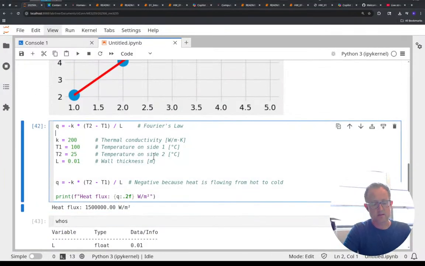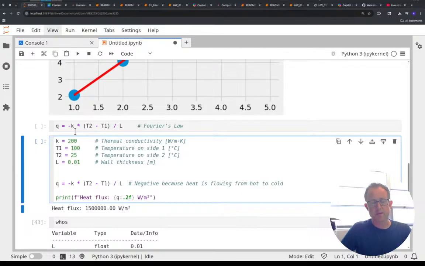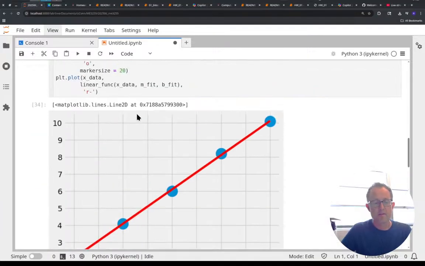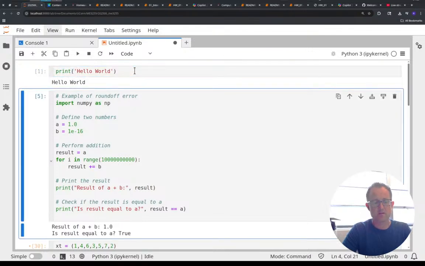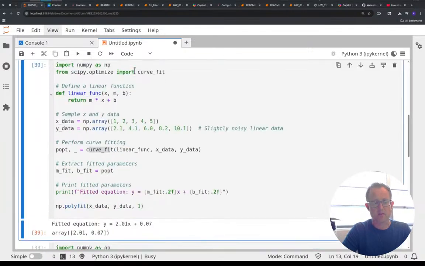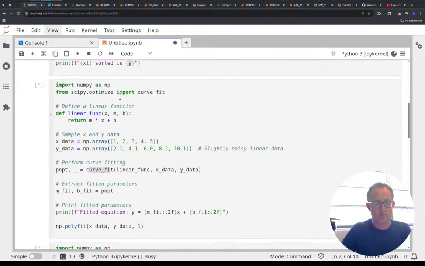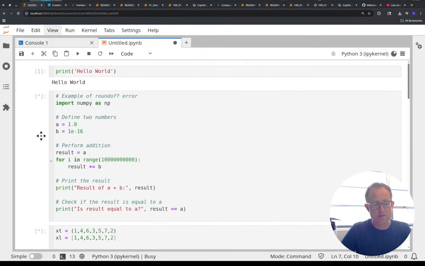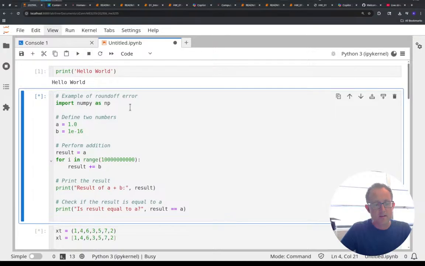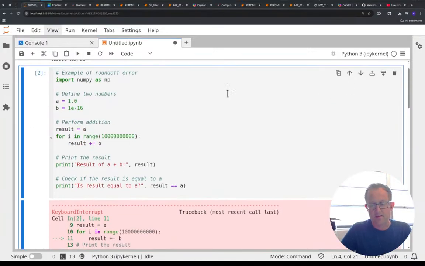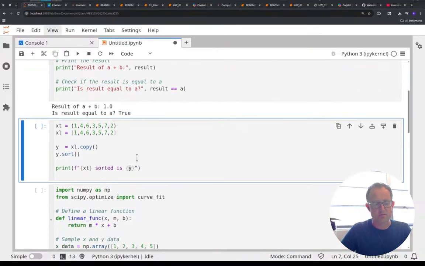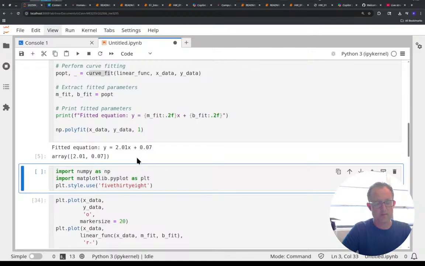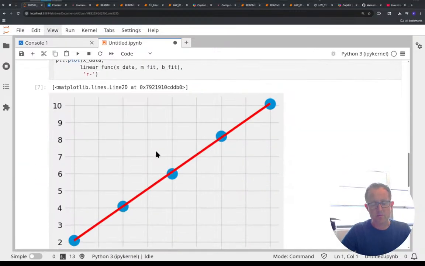I'm going to split that, so I took these two things and split them into two different cells. I need to go back to the top and run from the top down. So run, run, run, run, run. Oh, that one, I forgot that this one was running forever. I never checked the output either. Let's just change that back to 1,000. Still true. There we go. Here we go, running. My plot works again.